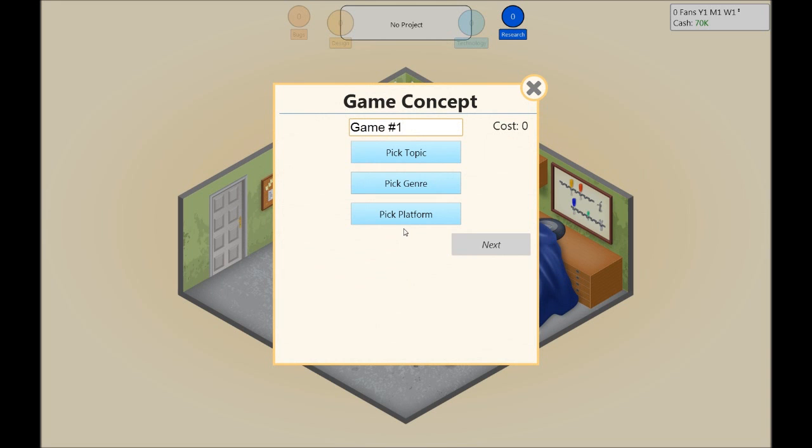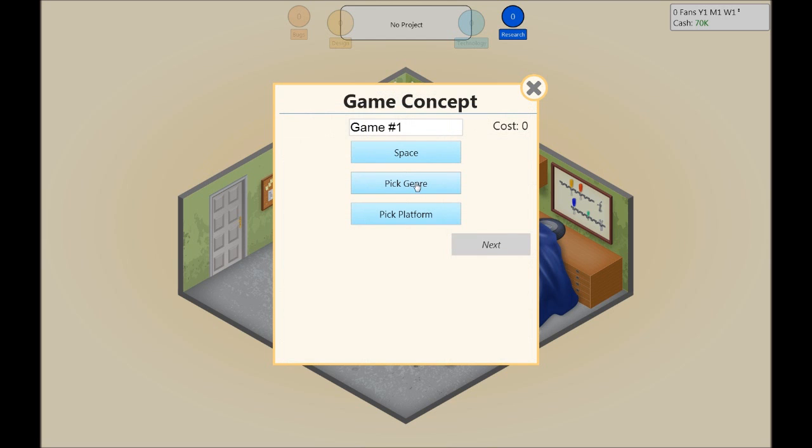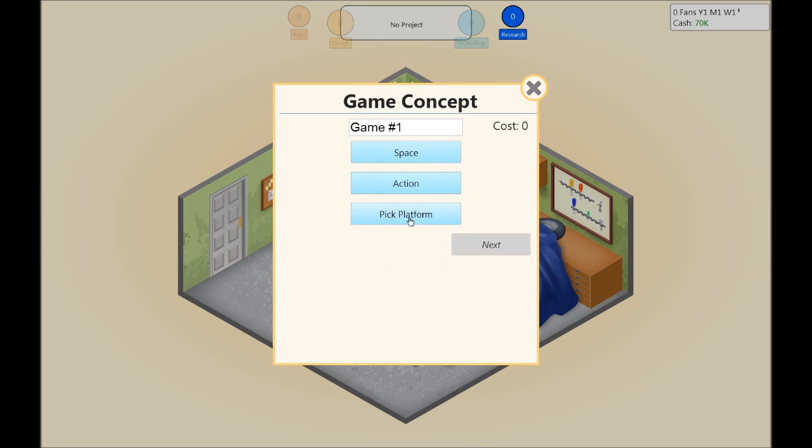So for my first game I can pick a topic. I only have these 4 to start with, and they are random. These are sort of always here, but the ones you unlock on the way are random. They're not always in the same order. So what game should we release? Well, let's release a sports game, shall we? Or sorry, a space game. And then we have these: action, adventure, RPG, simulation, strategy. So let's go for an action game.